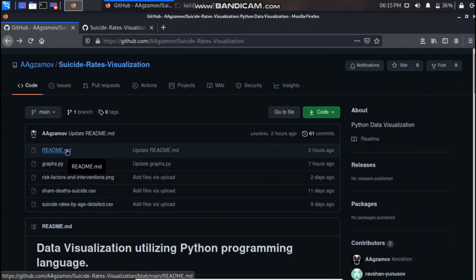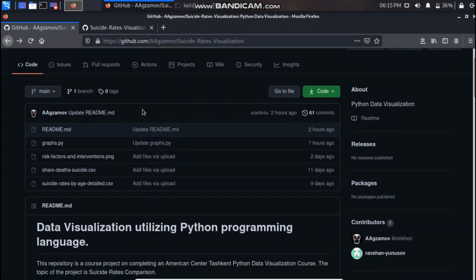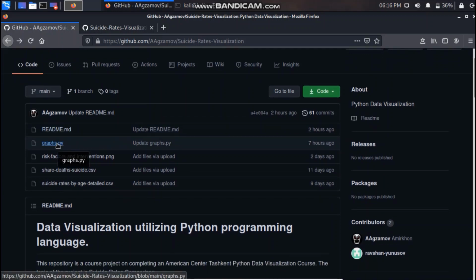Here we have a readme file. We'll need it in order to understand our project, and we'll have graphs.py, risk factors and interventions.png, and a couple of CSVs.